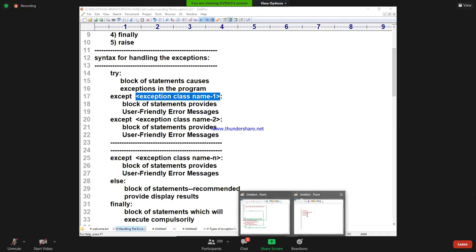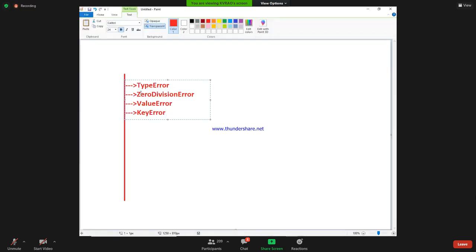Now tell me, what are type error, zero division error, value error, key error? All of them are exception class names. Next, name error. Attribute error.